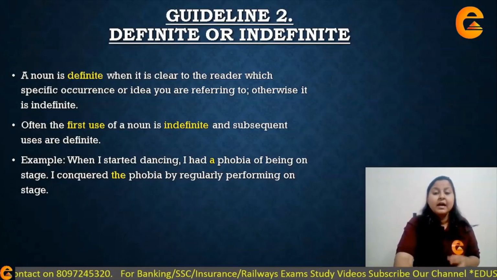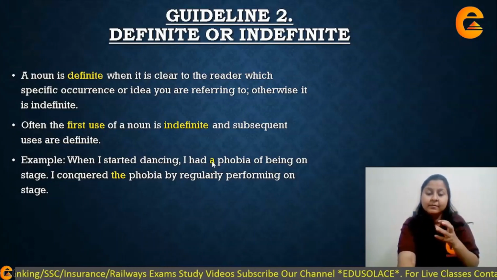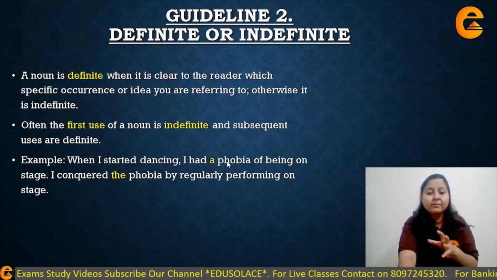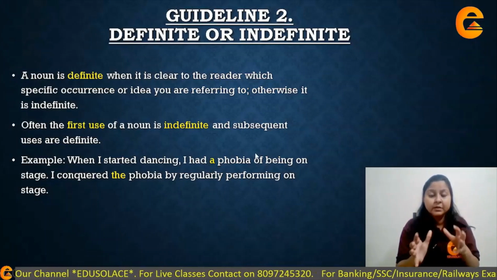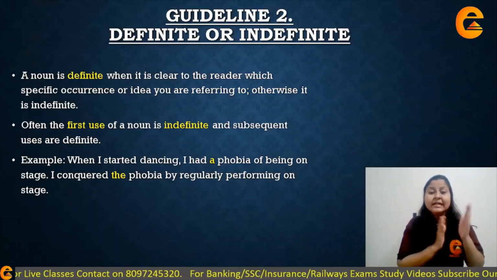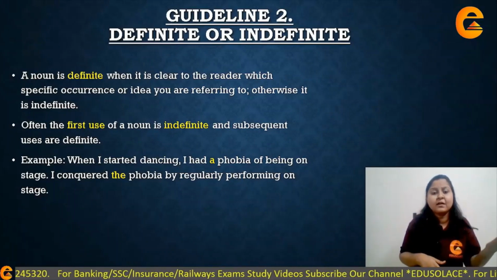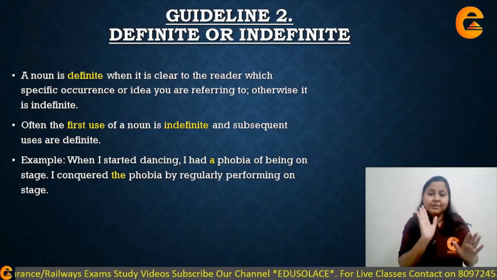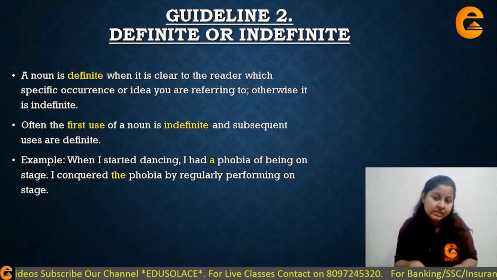So I had a phobia of being on stage. That means जो introductory part है sentence का, तो मैंने क्या बताया इसमें, that I have a stage fear basically. So a phobia means I am first introducing this particular noun as an indefinite noun. I am not really defining कि किस तरह का phobia है, वो define मैं बाद में कर रही हूँ. I'm defining that thing in the later part of the sentence, that phobia of being on stage.